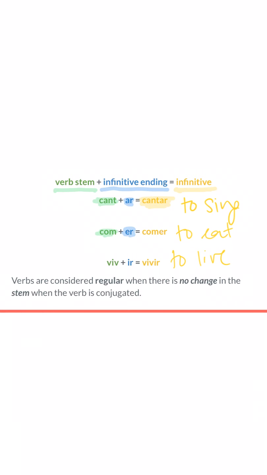So just for a brief little review, let's see what we can conclude from this one. I'm going to choose the word estudiar, right? This is to study. And I'm just going to underline here. So my infinitive ending that I have is going to be that AR there, and that makes my stem portion, this beginning, this estudi right there. Then once you put all of those together, you get the infinitive form estudiar, to study.